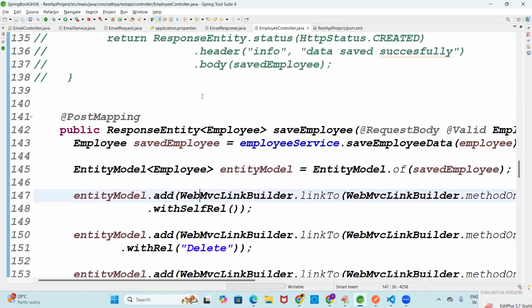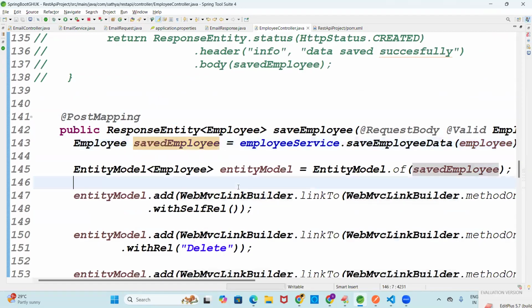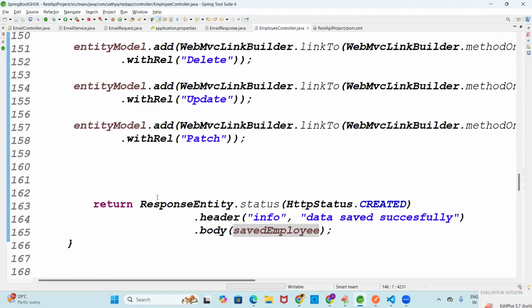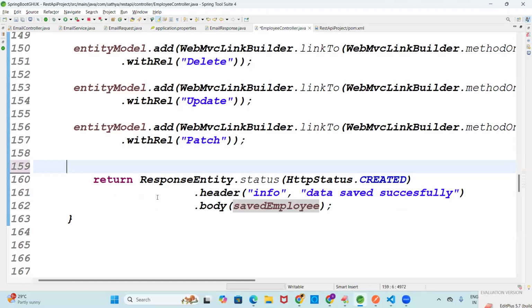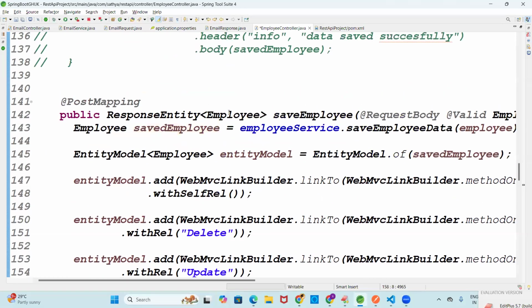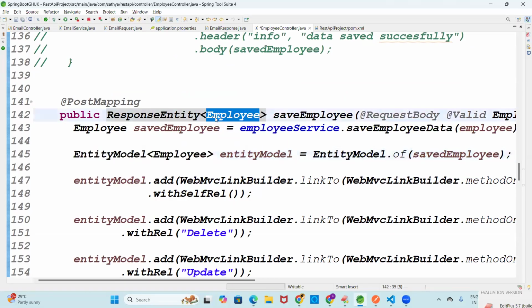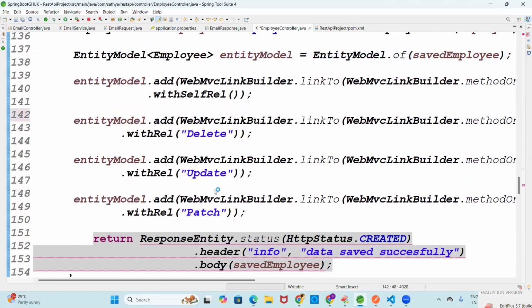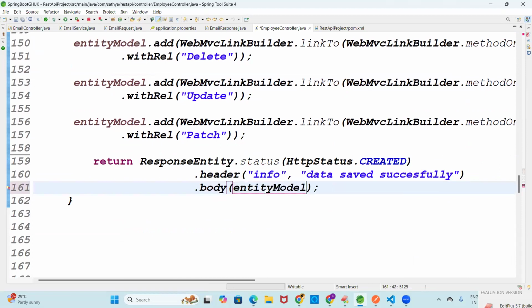In the other code, previously we saved the employee and returned the saved employee. But now please focus on the return statement once. Now the return body is what? Only employee or entity model? The return type is entity model of employee. That's what you need for the argument as well: entity model of employee. And the body is your entity model.